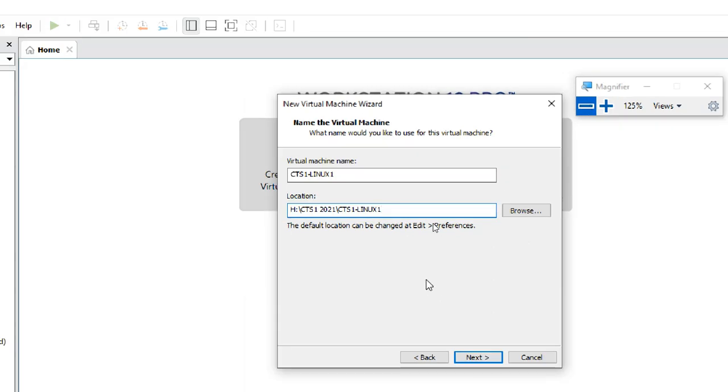It is very easy for troubleshooting, time management, or managing. Like if you no longer require a virtual machine, you can delete it, no problem.